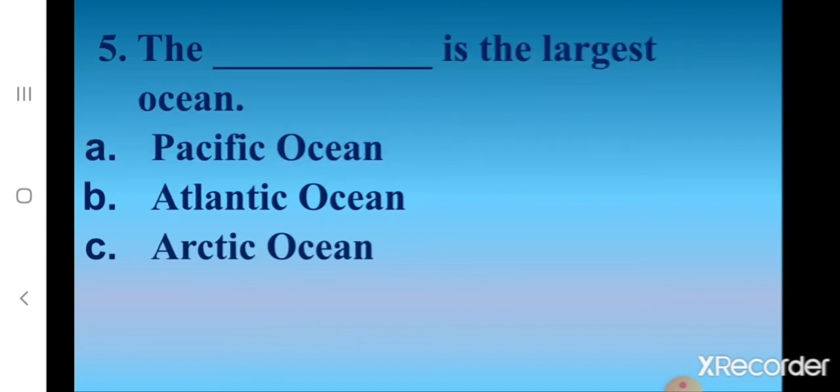Fifth one. The dash is the largest ocean. A. Pacific Ocean. B. Atlantic Ocean. C. Arctic Ocean. What's the correct answer? Correct. A. Pacific Ocean. The Pacific Ocean is the largest ocean.